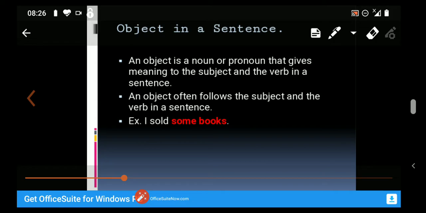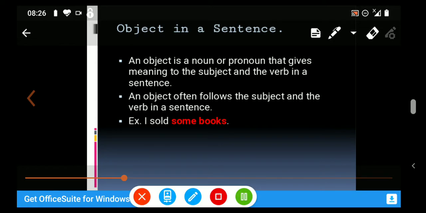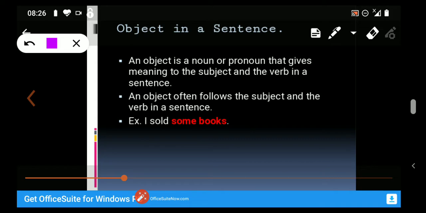In this example, I is the subject, sold is the verb, and some books is the object of the sentence. So, an object often follows the subject and the verb in a sentence.